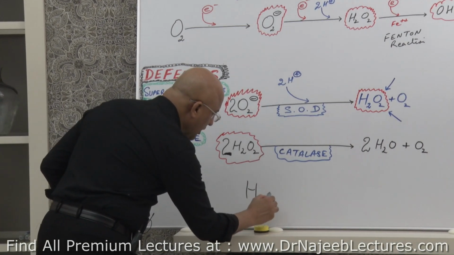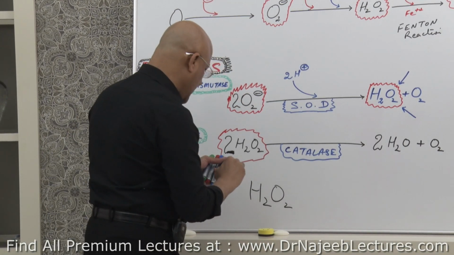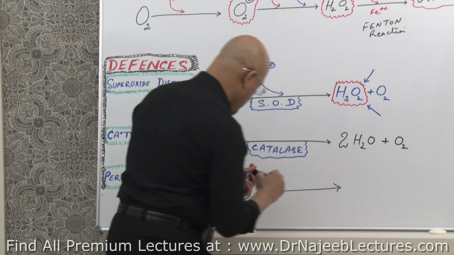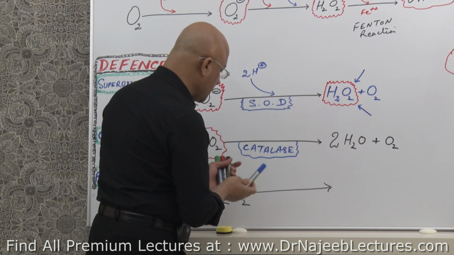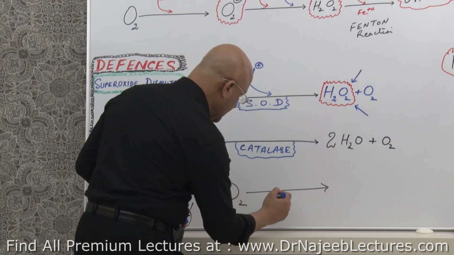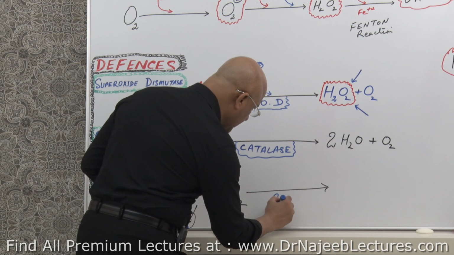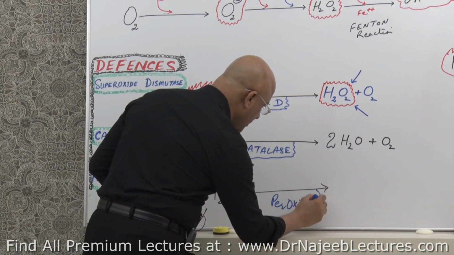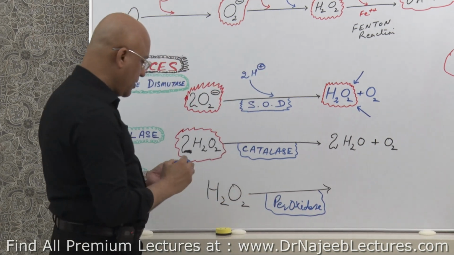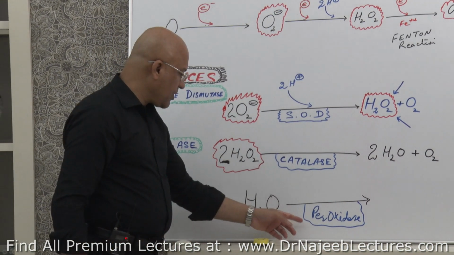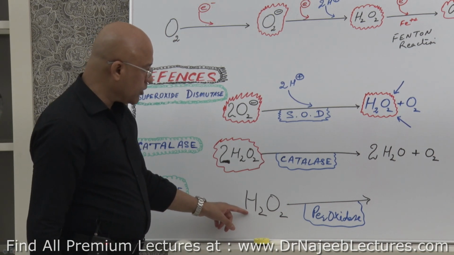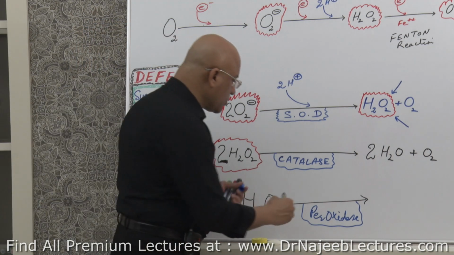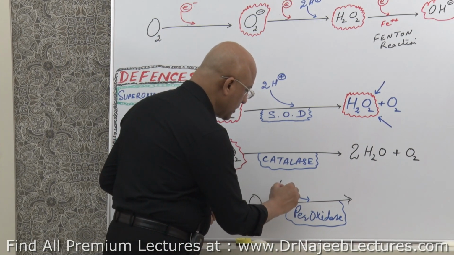They take up hydrogen peroxide and work on it, for example glutathione peroxidase. This peroxidase is working on hydrogen peroxide, and what will it do? It will add hydrogen to it.